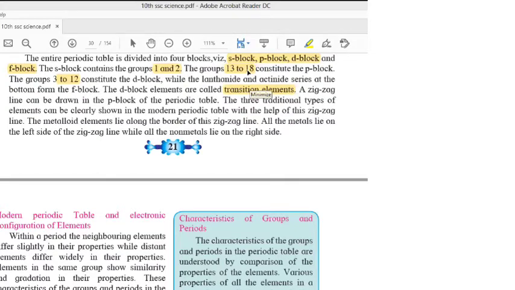So, have you written all the things? How many blocks are there? 4 blocks are there, right? S block, P block, D block, and F block. S block contains first and second group. P block contains 13 to 18. D block contains 3 to 12. And the last two series, lanthanides and actinides, are in F block, right? D block elements are known as transition elements, right?